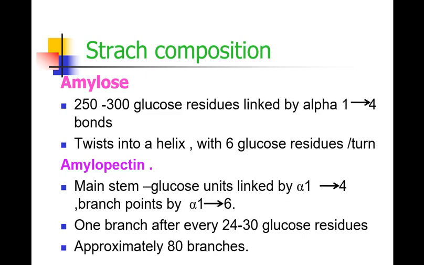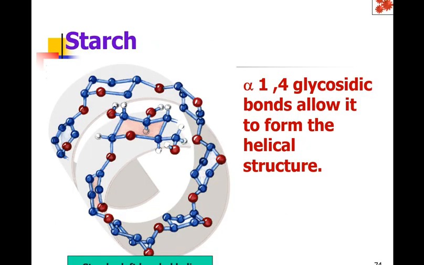One branch after every 24 to 30 glucose residues is seen in amylopectin, and approximately 80 branches are present in amylopectin. So this is how the helix of starch is produced with a huge number of residues. If you see the starch helix, it is a left-handed helix.